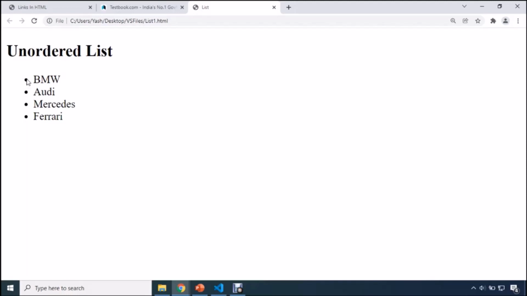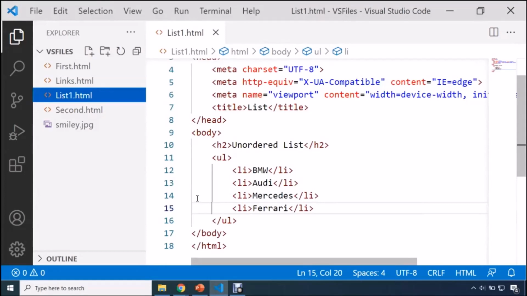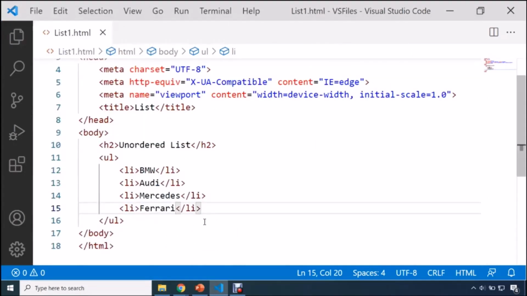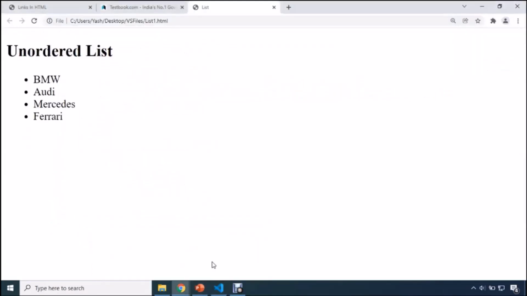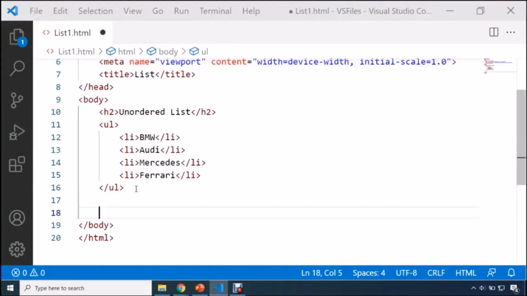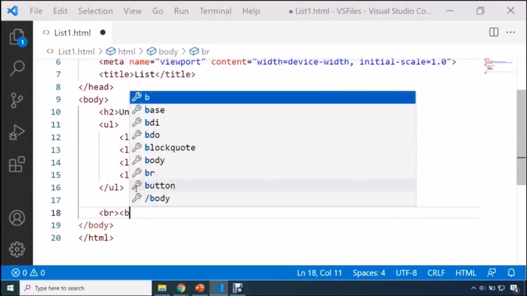So guys, this is going to be the default unordered list. The symbol which you can see over here is a default one. But if you want to change this icon, you can do it very easily. Unordered list provides you an attribute named type, and using that type attribute you can change the look and feel of your li, because by default an unordered list will display the set of items using this bullet symbol. But if you want to change this bullet, I'll show you how we can do it.